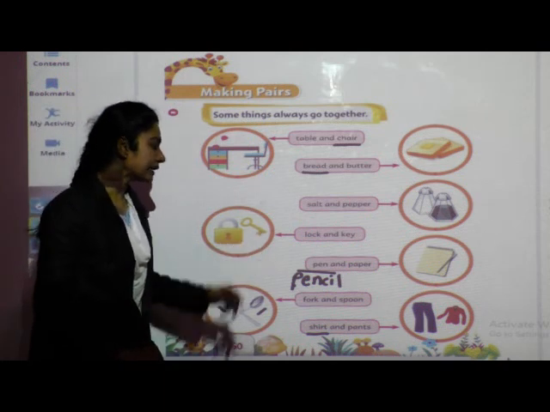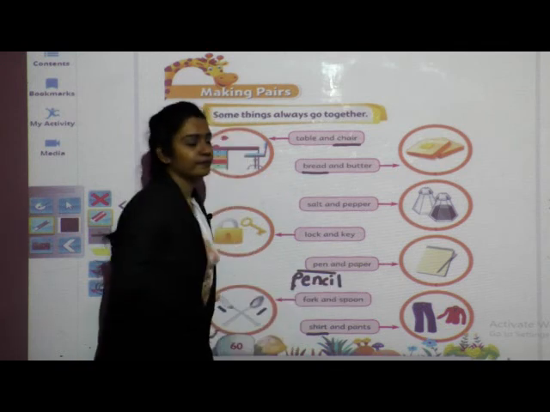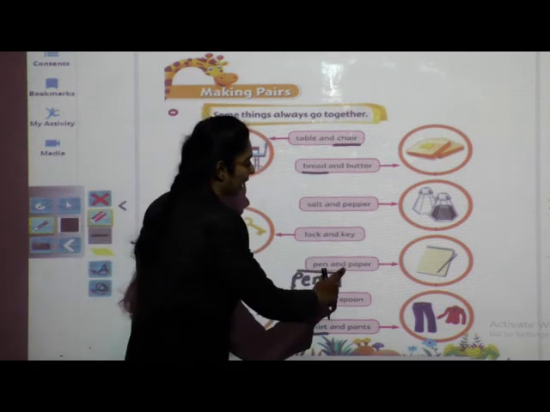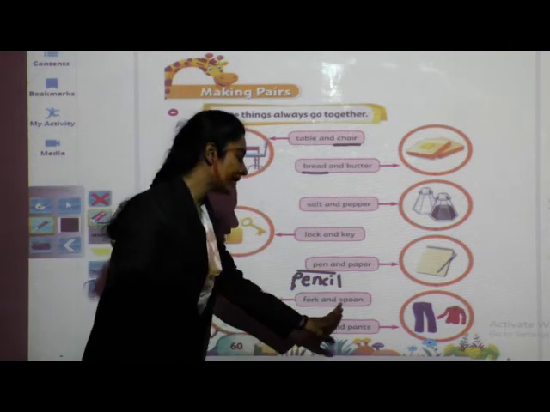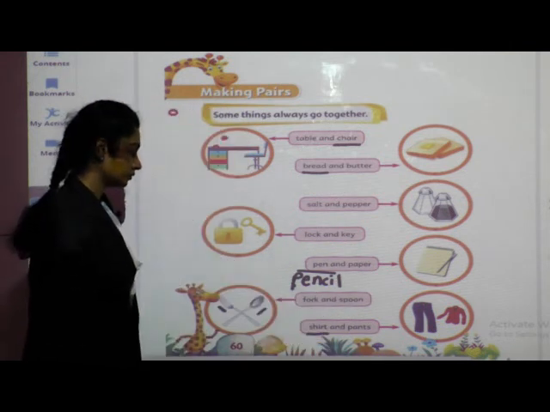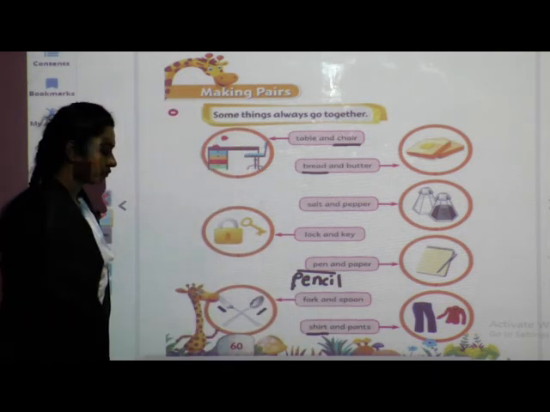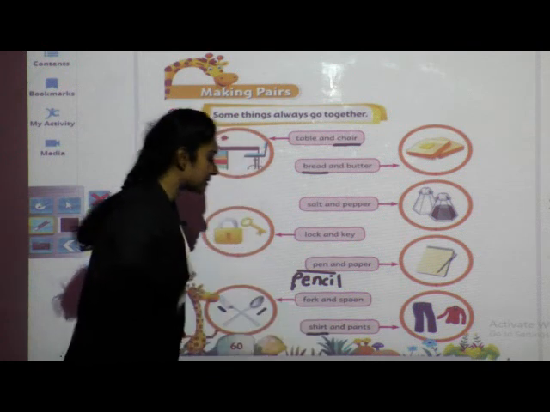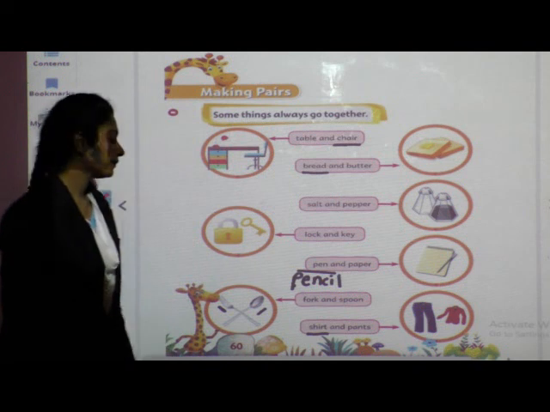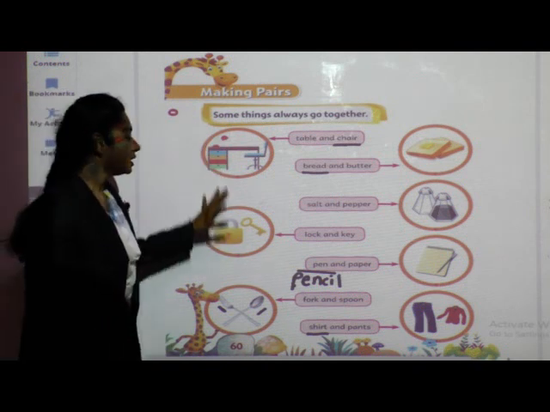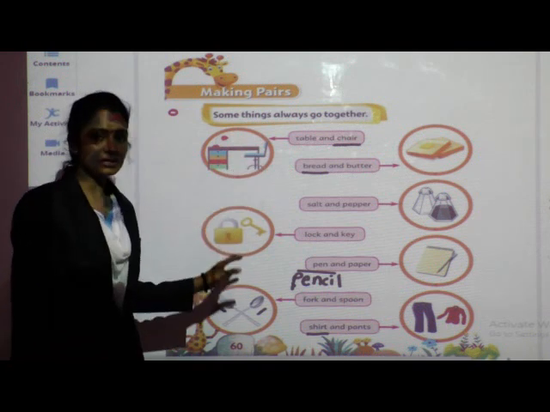Pen and paper. Fork and spoon. Shirt and pants. Yes, so children, all these things are in pairs, all these things go together.